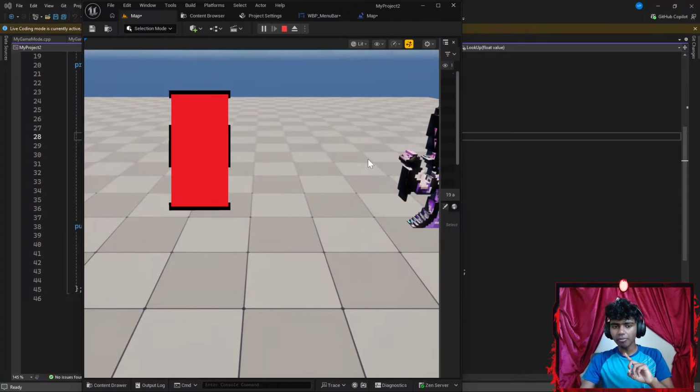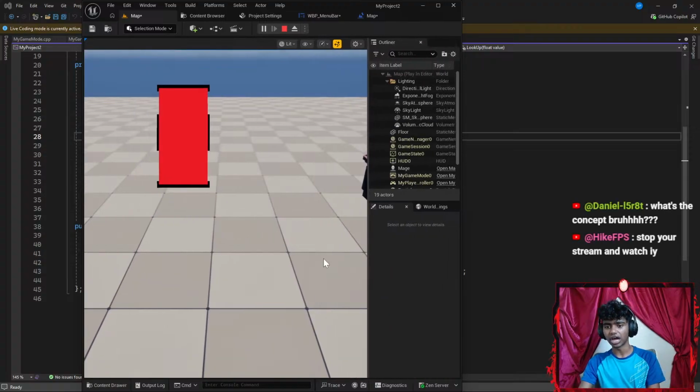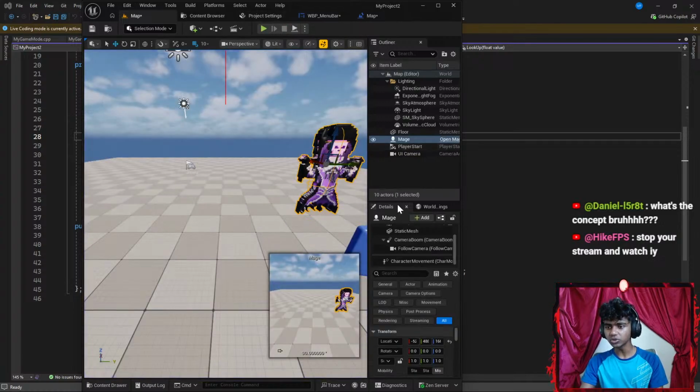Now, I might want to get my mage a bit more towards the left. What's the concept, bro? Stop your stream and watch. Honestly, I usually stream for 2-ish hours, so I am trying to figure this out myself. But if I could not, then I could do it off stream as well.